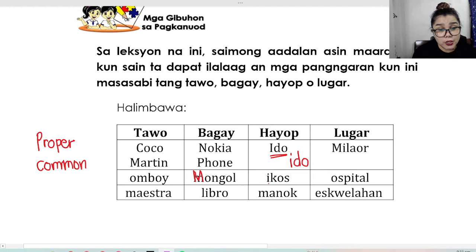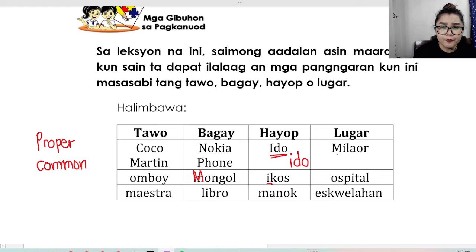Next, ikos. So this one is correct, beginning with a small letter. And ikos is a hayop. So cat. Ido is dog. Ikos is cat. Ido is dog. Next, manok. So another example of animal.